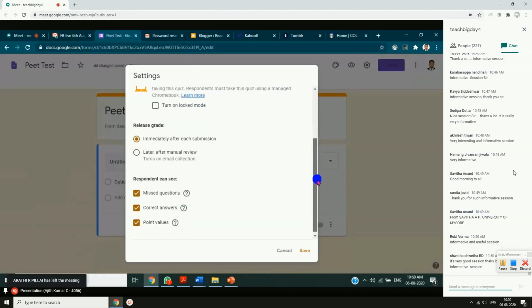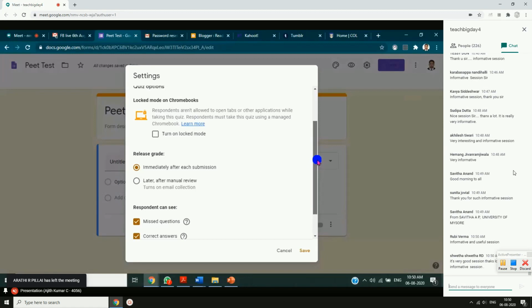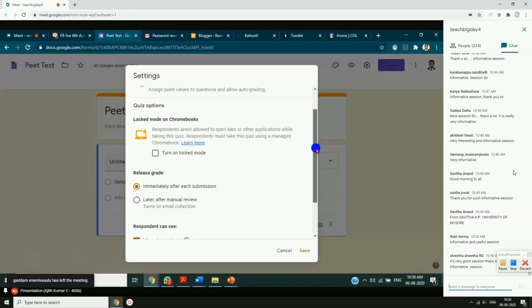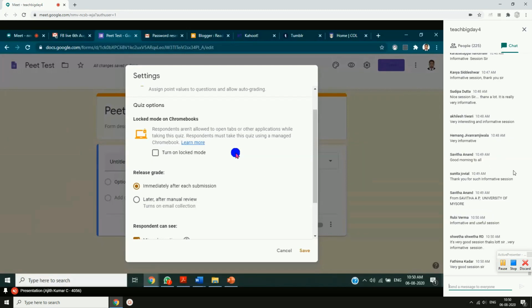Even though I am talking about Chromebooks, one of the difficult or struggling parts of conducting an examination is that we need good infrastructure and technological facilities in our college or at home. Otherwise, even if you ask students to use the Chromebook, they will see their notebooks and textbooks available at their place. So it is difficult to monitor students when you give an examination through technology. What you can do is, when you give an examination to your students, you can ask their parents also. You can inform the parents that you are going to conduct an examination.